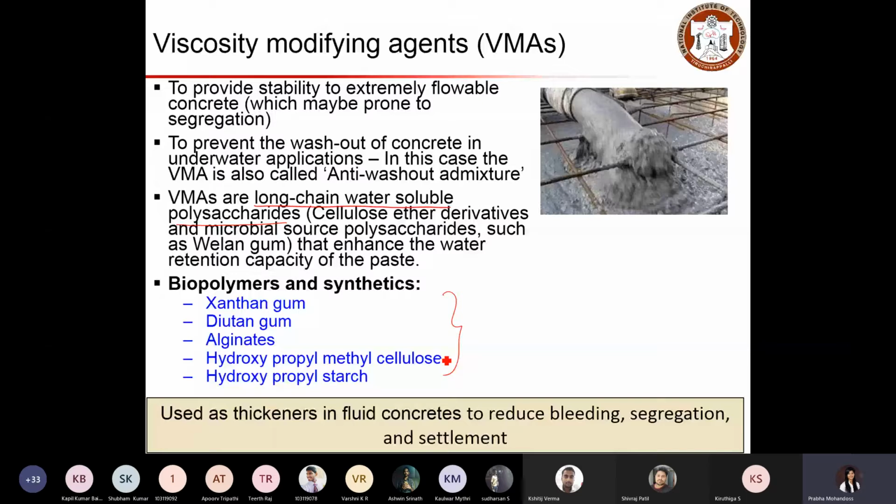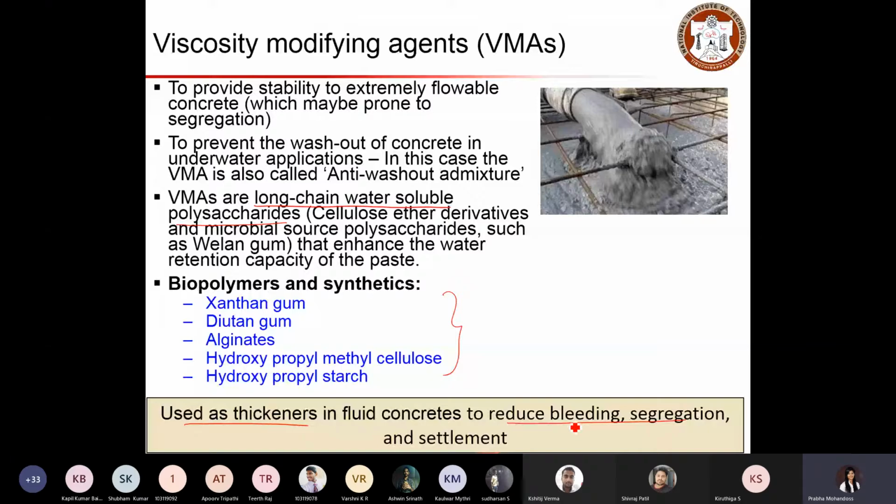Basically, these are used as thickeners in fluid concretes, which will help us to reduce bleeding, segregation and settlement. Bleeding means when we have a fluid matrix, the water will come to the top, so more water will be at the top, and the matrix gets separated. In case of segregation, the aggregates and paste will not be uniform, and there will be a separation between the aggregate and paste. But for a good quality concrete, we should have good uniformity, and we should avoid such segregation.